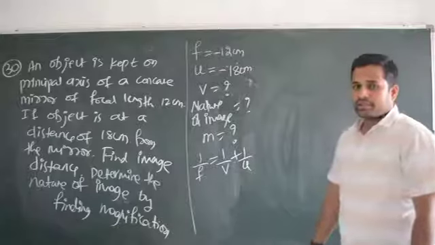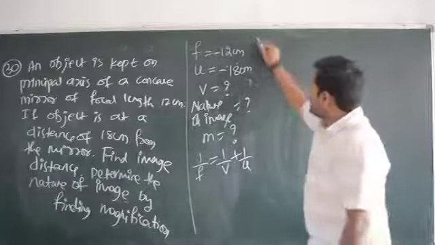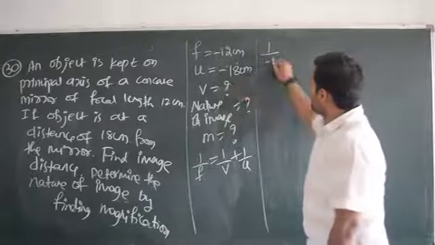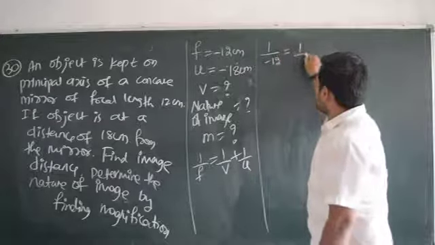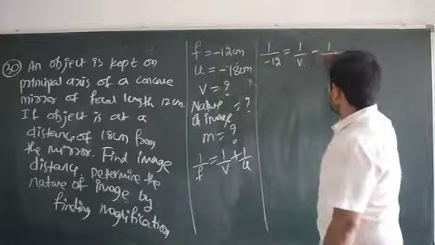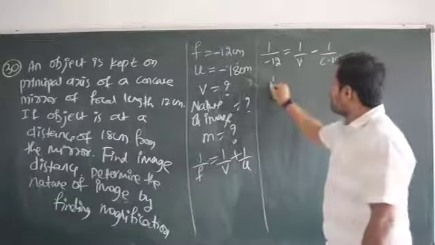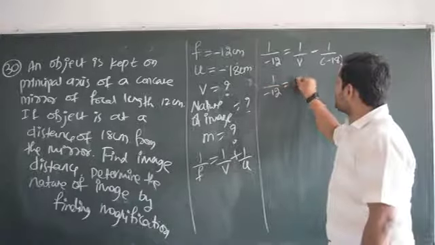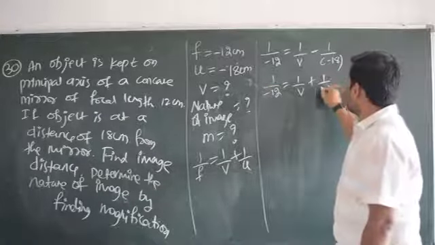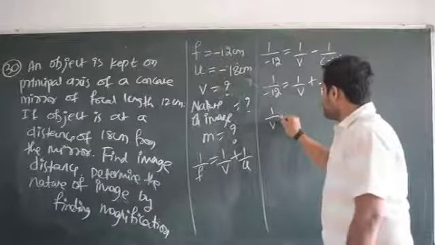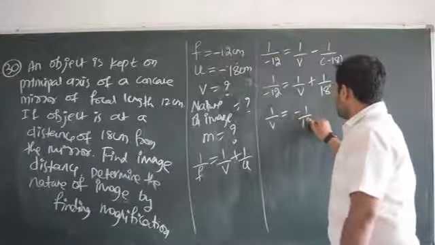This is the very famous mirror formula which you know already. Now let us put the values. 1 divided by F means what? F is going to be minus 12. That is equal to 1 divided by V minus 1 divided by U, where U is minus 18. Okay, fine. So 1 divided by minus 12 is equal to 1 by V plus 1 divided by 18. Clear? Okay.